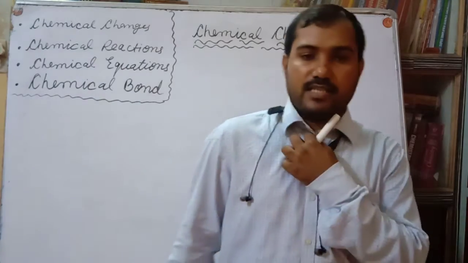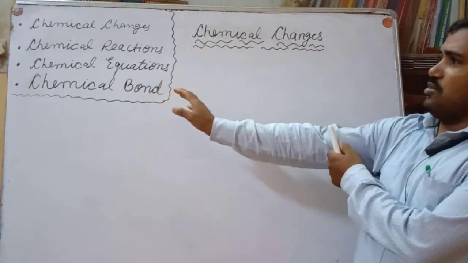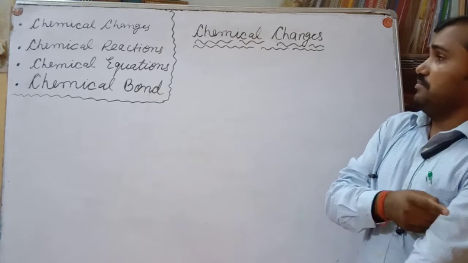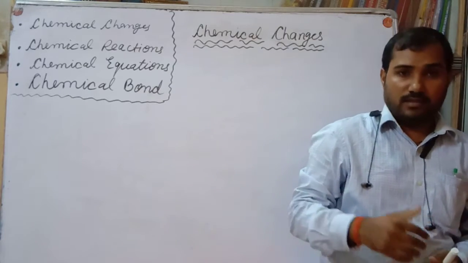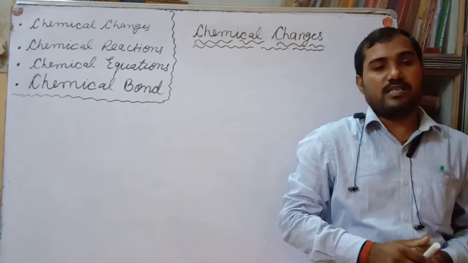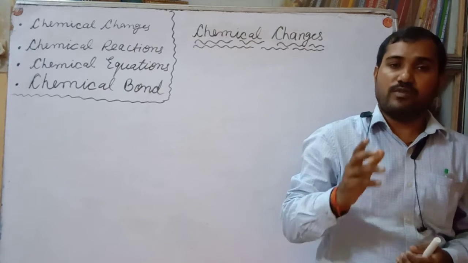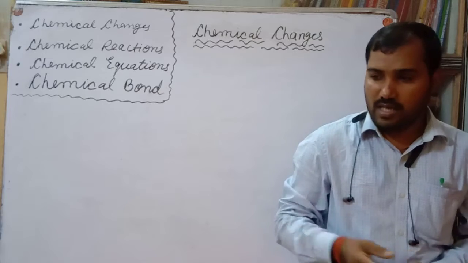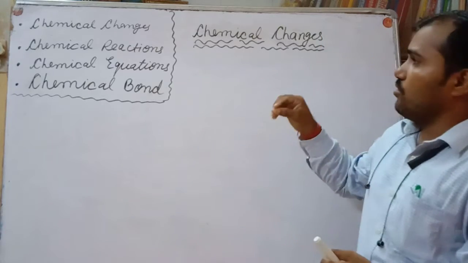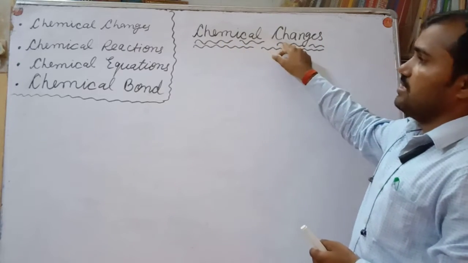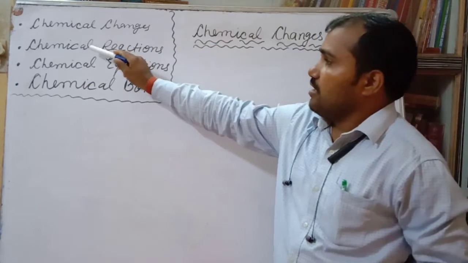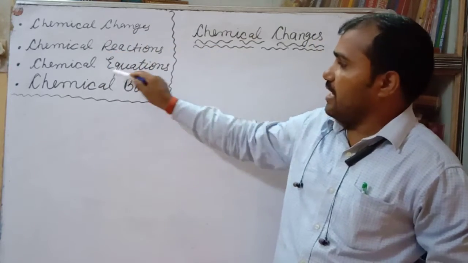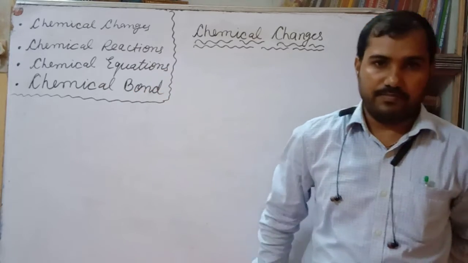In the previous classes, we have discussed the physical and chemical changes, periodic and non-periodic changes, and different kinds of changes, meaning whatever changes occur around us. Now today we will concentrate only on the chemical changes. After discussion of the chemical changes, we will see the chemical reactions, chemical equations, and chemical bond.